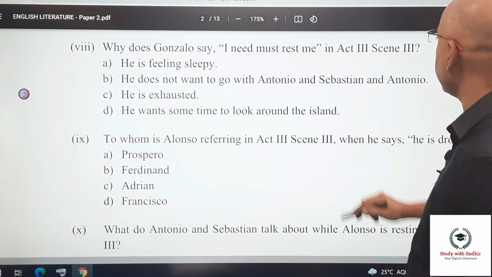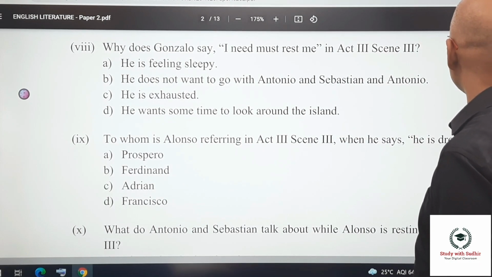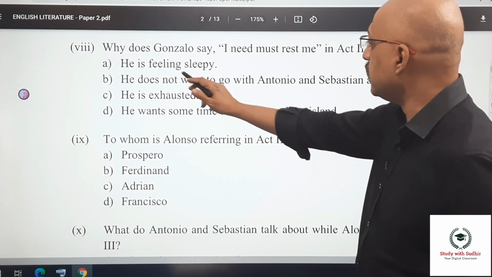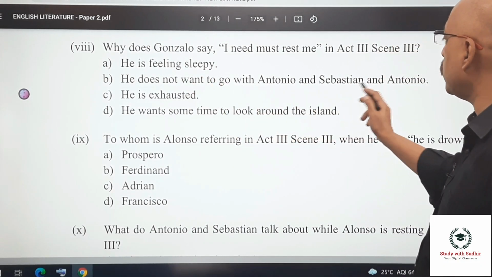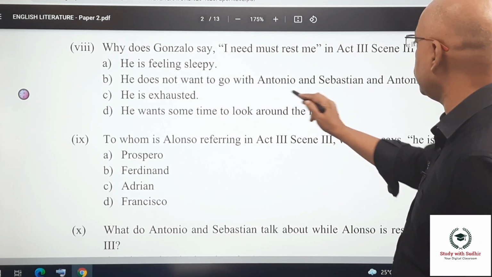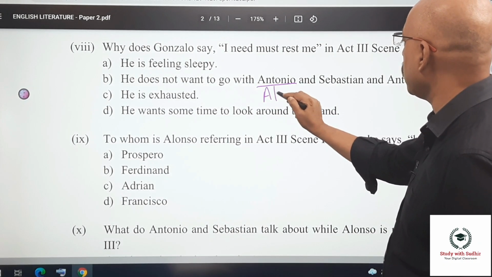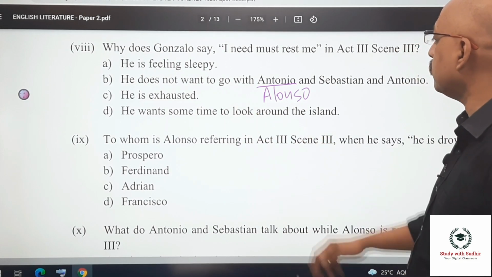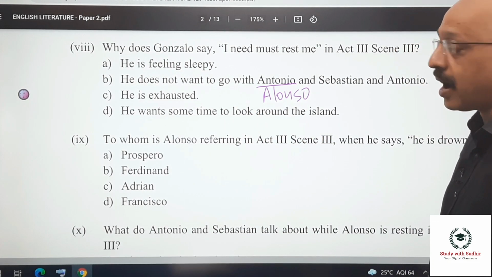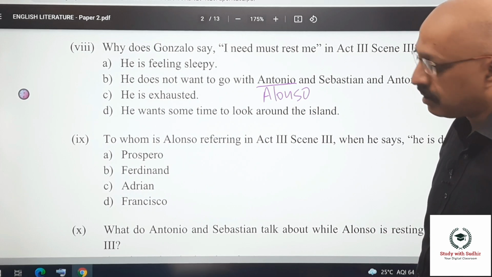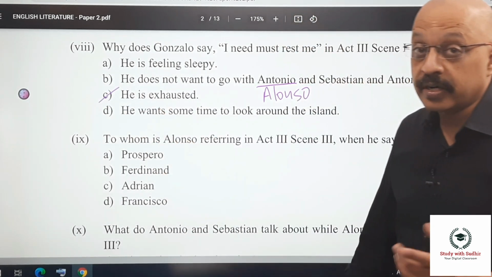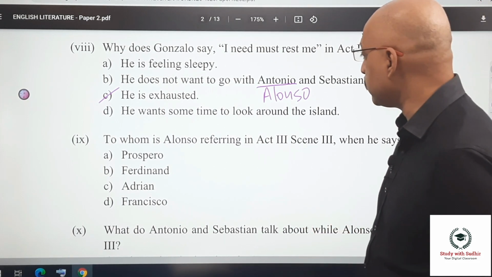Why does Gonzalo say, I must rest me in Act 3, Scene 3? He's feeling sleepy. He does not want to go with Antonio and Sebastian. This should be Alonzo. He's exhausted. He wants some time to look around the island. Okay, so what is the right answer? The right answer is that he's exhausted. He calls himself an old man, so he's exhausted.